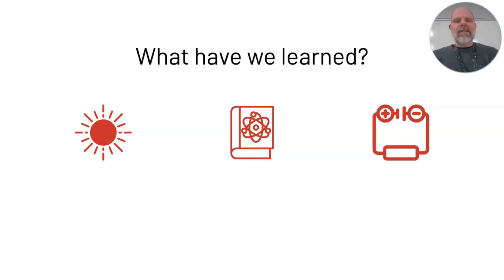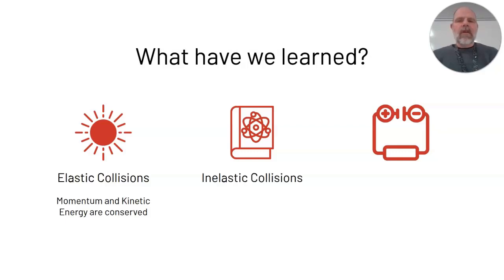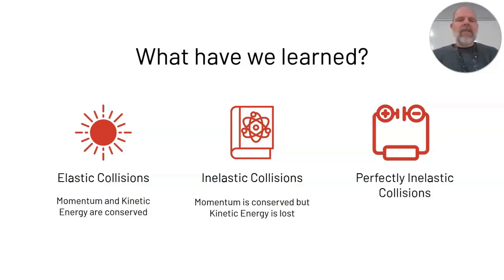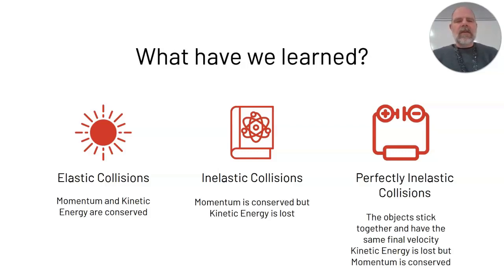Okay, so what have we learned in this lesson? We learned about elastic collisions. Momentum and kinetic energy are both conserved in an elastic collision. We learned about inelastic collisions. Momentum is conserved, but kinetic energy is lost in an inelastic collision, and these are the most common type of collisions that we're going to deal with. And then we have perfectly inelastic collisions. In a perfectly inelastic collision, the objects stick together and have the same final velocity. Kinetic energy is lost, but momentum is conserved.